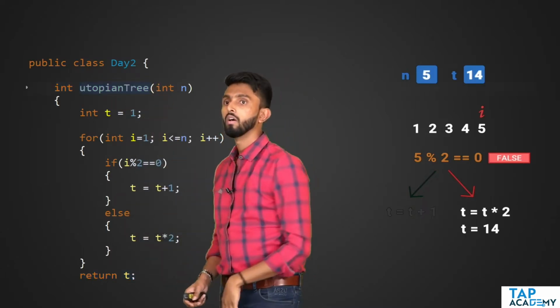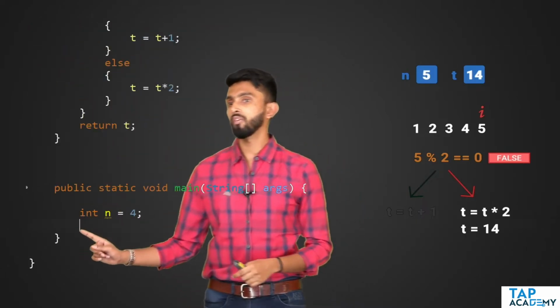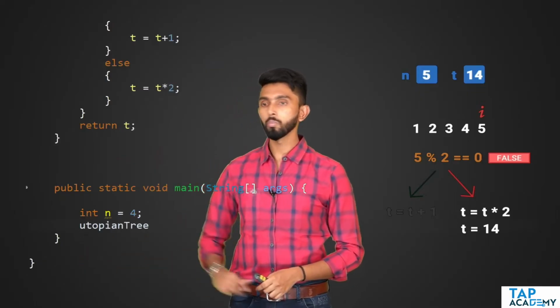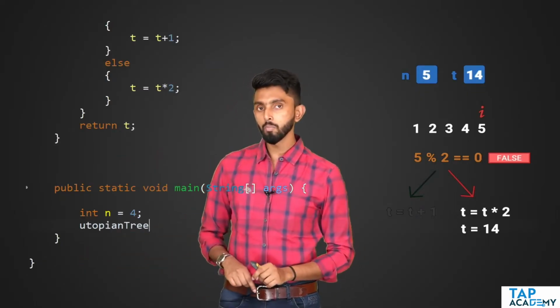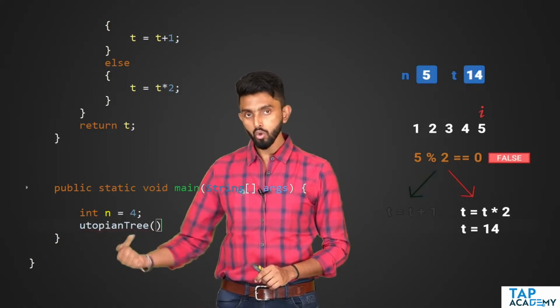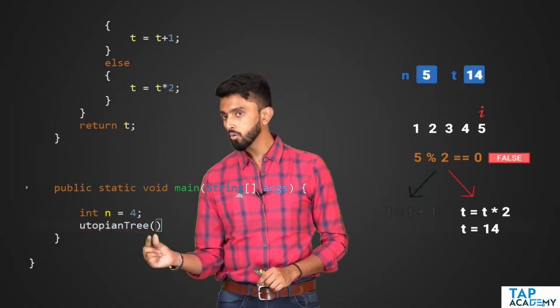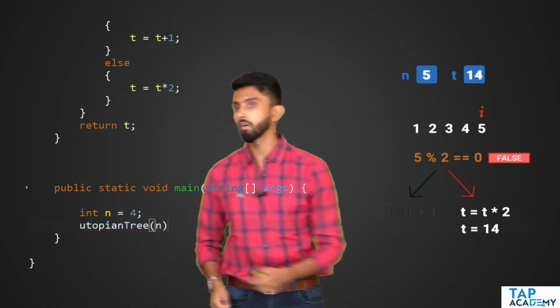Come down. All I will do is use the name of the function. So I will write Utopian tree, with brackets, and I will say, please pass the n value to Utopian tree. So I will write n like this. Semicolon I will put.